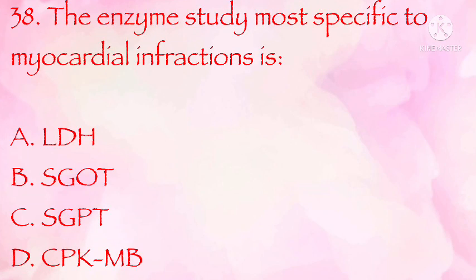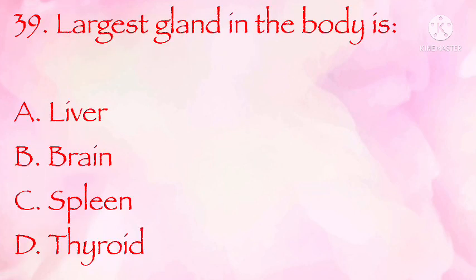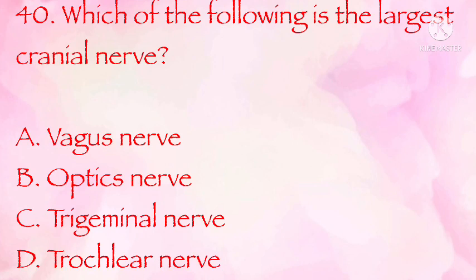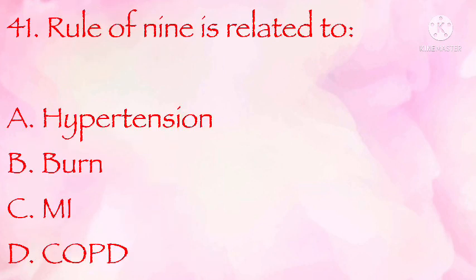The enzyme study most specific to myocardial infarction is LDH, SGOT, SGPT, CPKMB. The correct answer is D, CPKMB. Largest gland in the body is liver, brain, spleen, thyroid. The correct answer is A, liver. Which of the following is the largest cranial nerve? Vagus nerve, optic nerve, trigeminal nerve, trochlear nerve. The correct answer is C, trigeminal nerve.